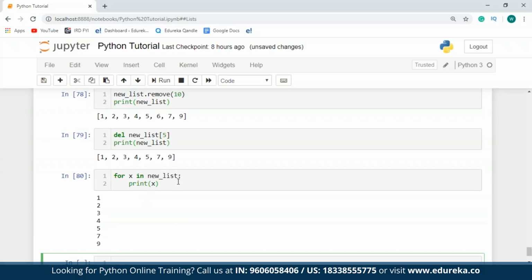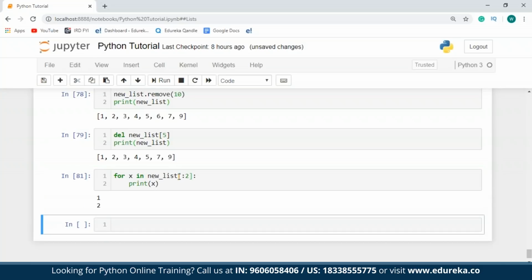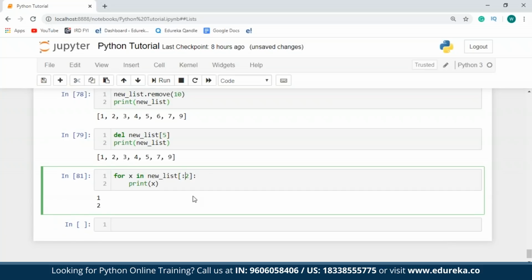You can also slice the new list from some particular range. So I'll just print all the elements that are present after index number 2. Sorry guys, I said I want to print all the elements that are present after 2, but here I specified :2, which means I've printed all the elements starting from the index number 0 to 2.